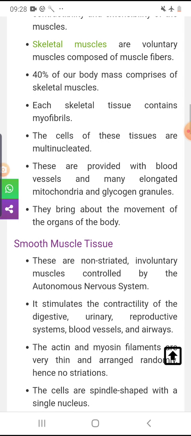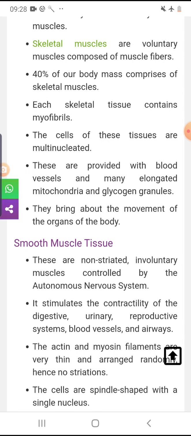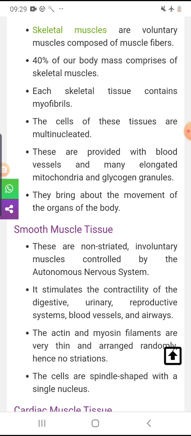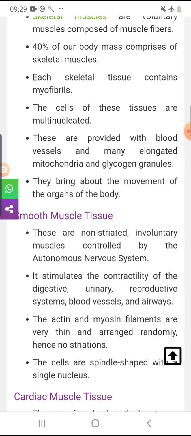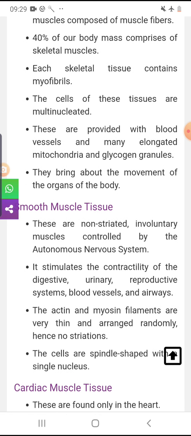And the next one is the smooth muscle. These are non-striated muscles, that means no presence of dark and light bands. Skeletal muscle helps in the voluntary movement, but the smooth muscle helps in the involuntary movement controlled by the autonomic nervous system, a part of our nervous system.